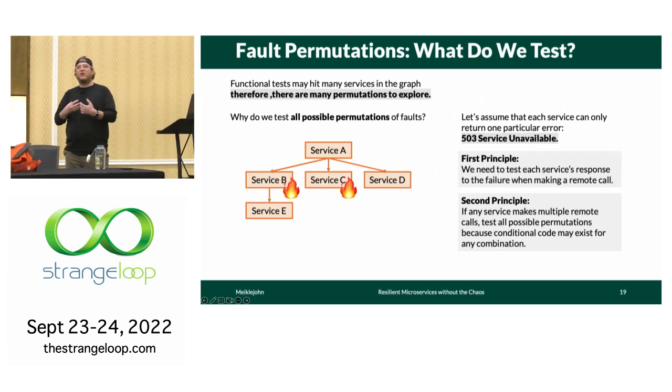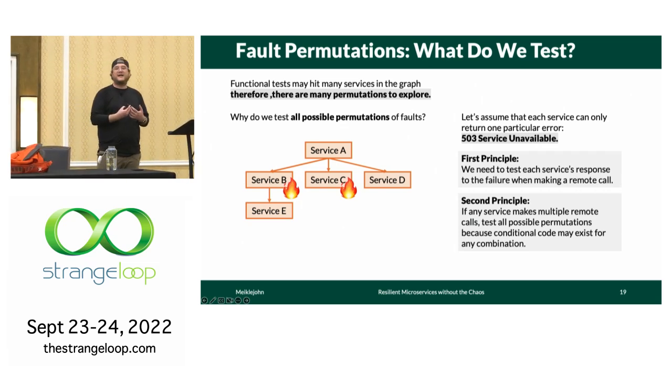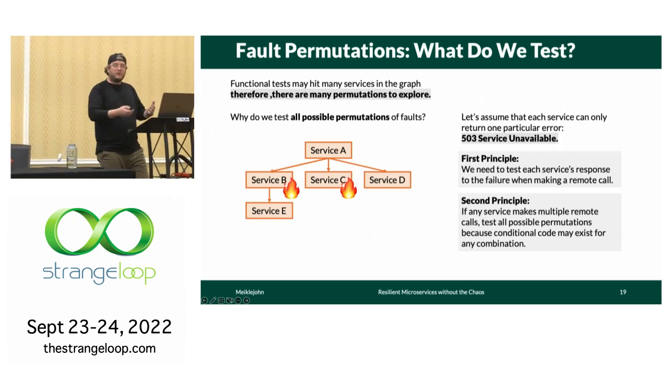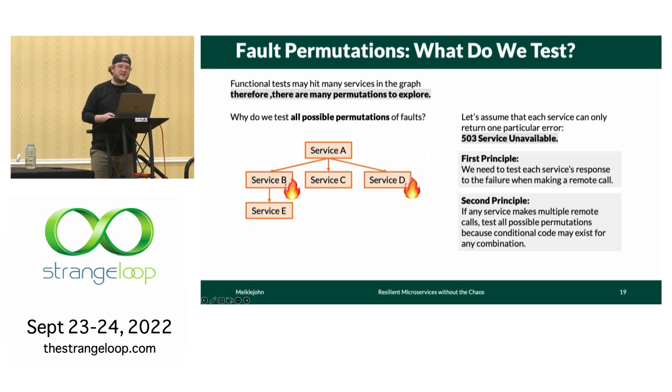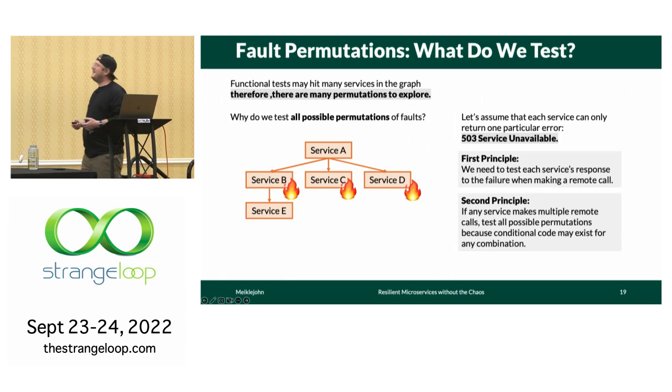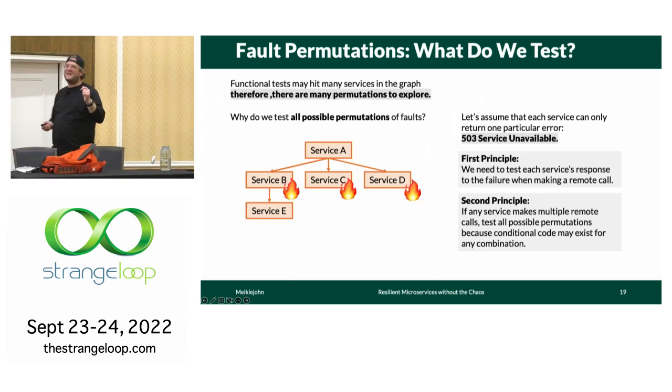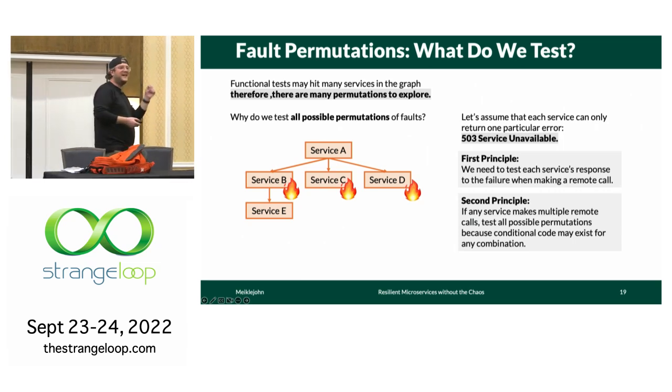But that doesn't work for microservices where we need to mechanize this across multiple frameworks, multiple languages. So rather, we throw compute at it, and we just say, let's test all of the possible combinations, which is BC, CD, BCD, to make sure that the developer didn't write something that says, well, if B and C failed and D didn't fail, do this really special thing.